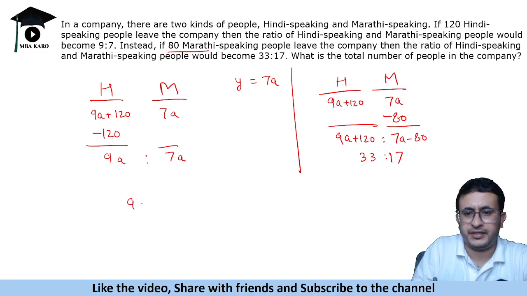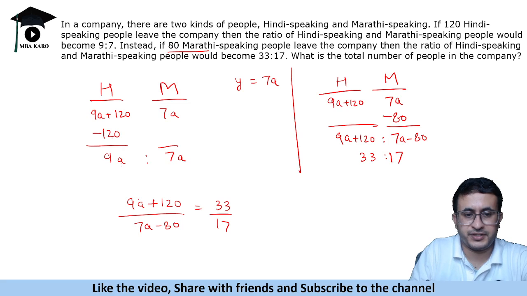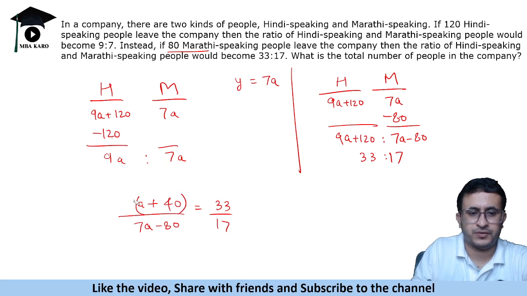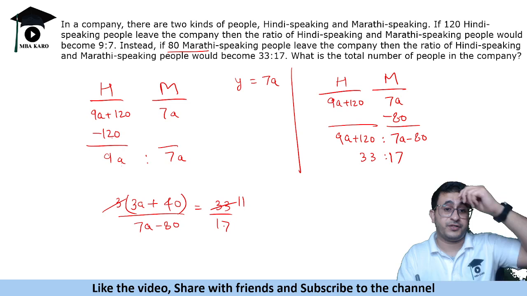So 9A plus 120 upon 7A minus 80 is equal to 33 ratio 17. What we can do is we can make it 3 times 3A plus 40, so that becomes 11.